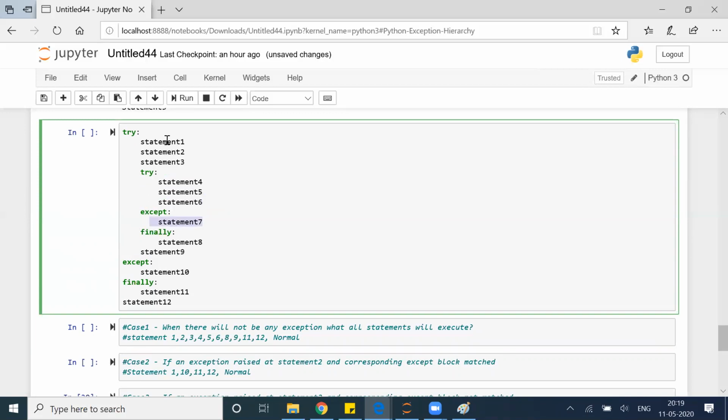So let's say statement 1 happened, 2 happened, 3 happened, 4 failed, suppose. Then it will go to statement 7. Now statement 7 also failed. Then it will go to finally, because finally has to run. Then it will go to 10. It took care of the error. Then 11, then 12, then normal termination. Is that clear to all of you?